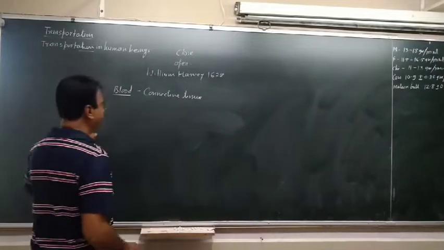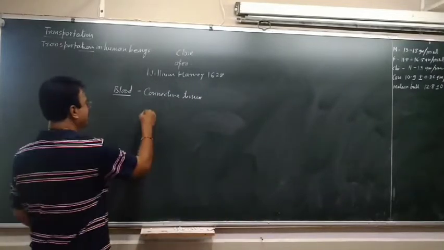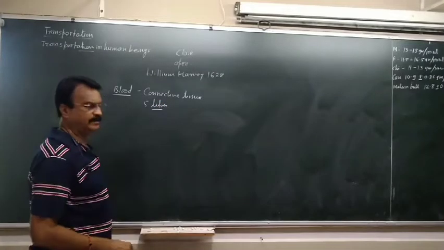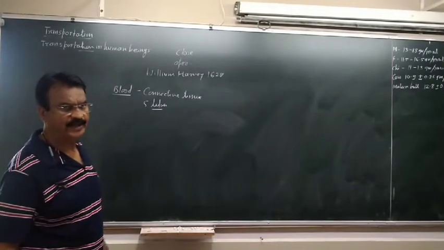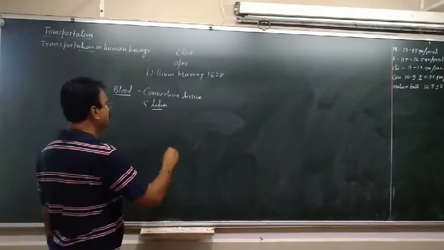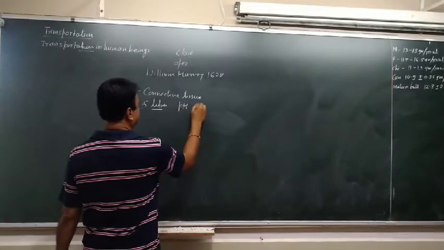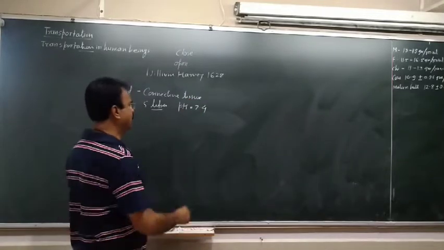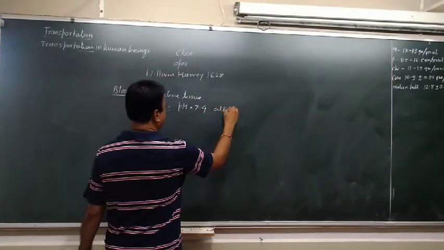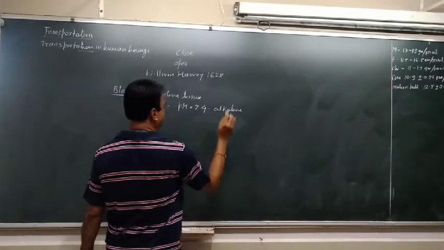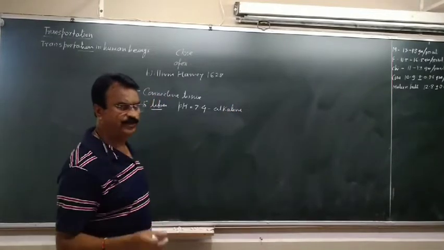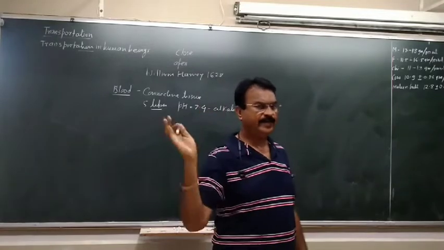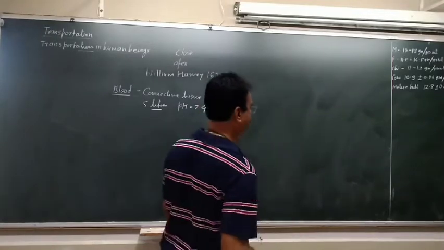In a human adult, there is about 5 liters of blood, and the pH of the blood is 7.4, so it is a little alkaline. It is red in color, thick, viscous, a little thicker than water.